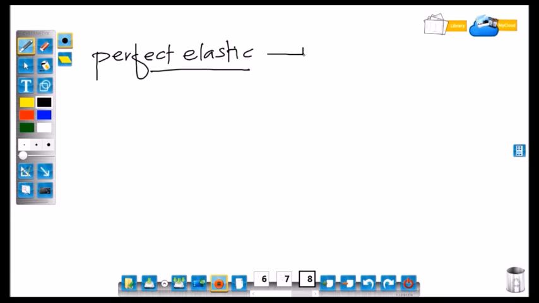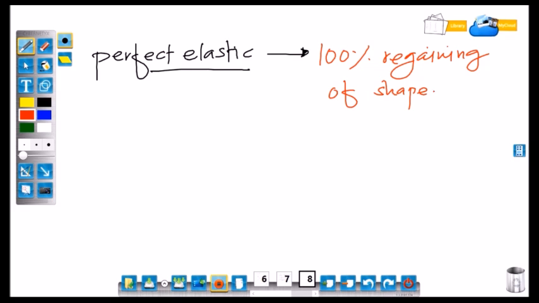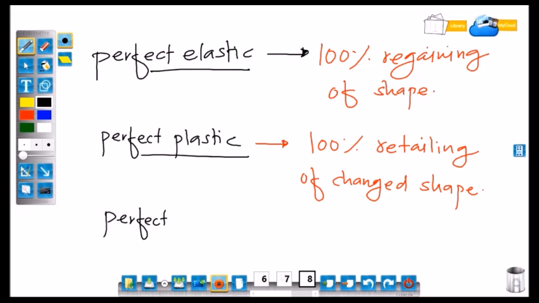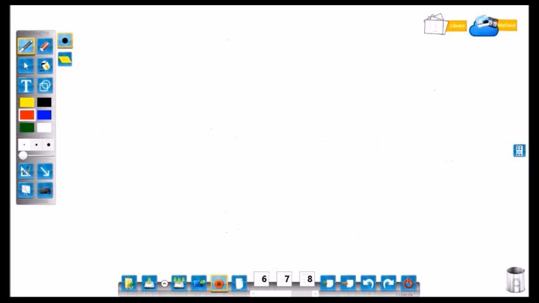Perfect elastic body means body which regains 100% of its original shape. Second, perfect plastic body, body which retains its shape 100%, that is 0% regaining of shape. And perfect rigid body is the body which does not deform, that is 0% deformation.